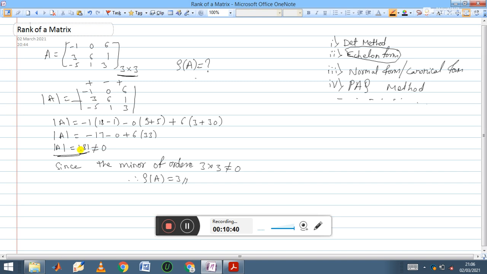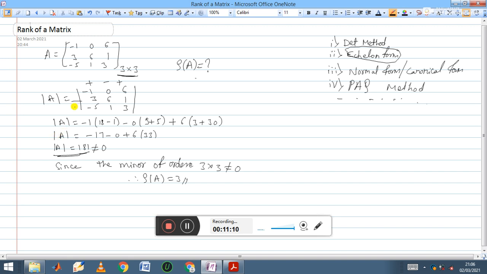If the determinant value of A is 0, then the rank is definitely less than 3, and less than 3 means the possibilities are 1 and 2. Then again you go with the second order minor. Here we checked for the third order minor because the given matrix is 3 cross 3.